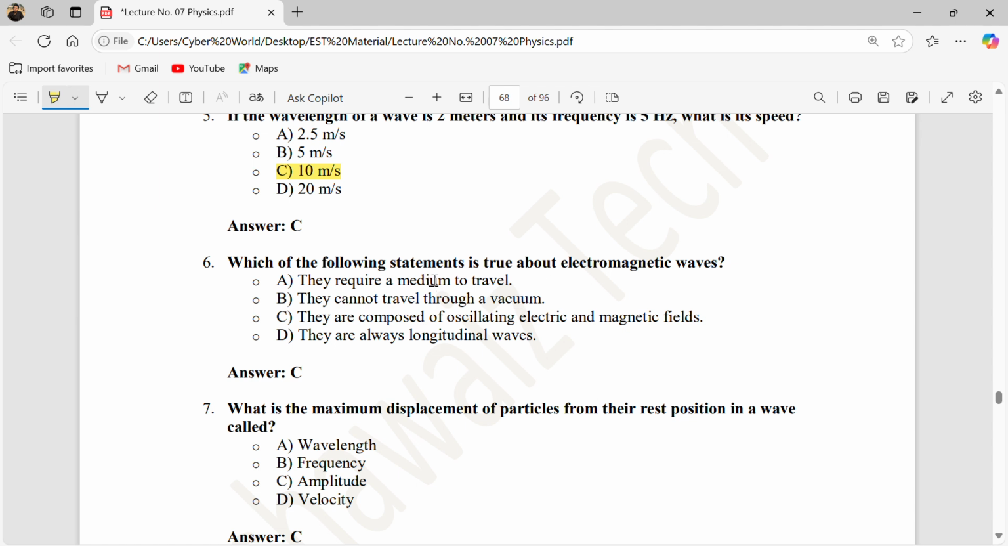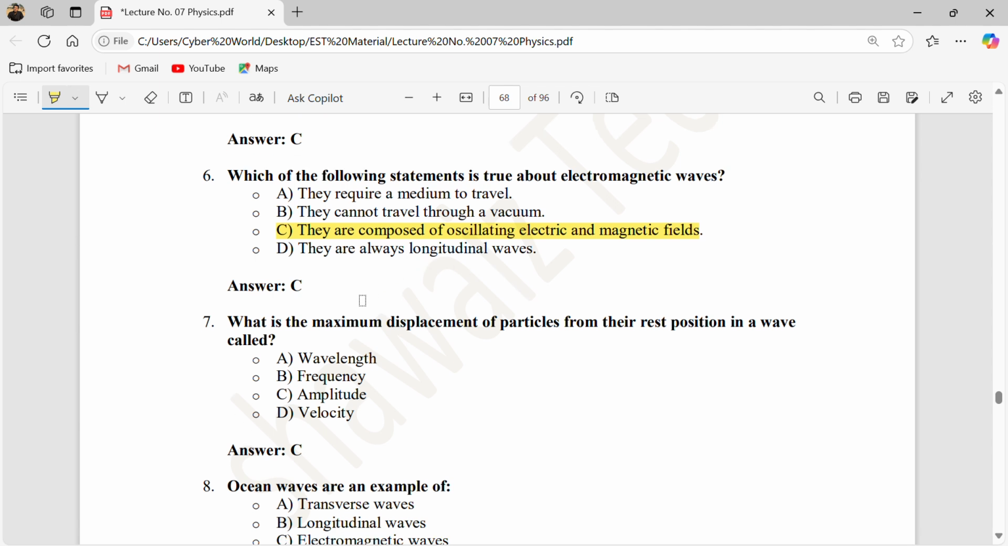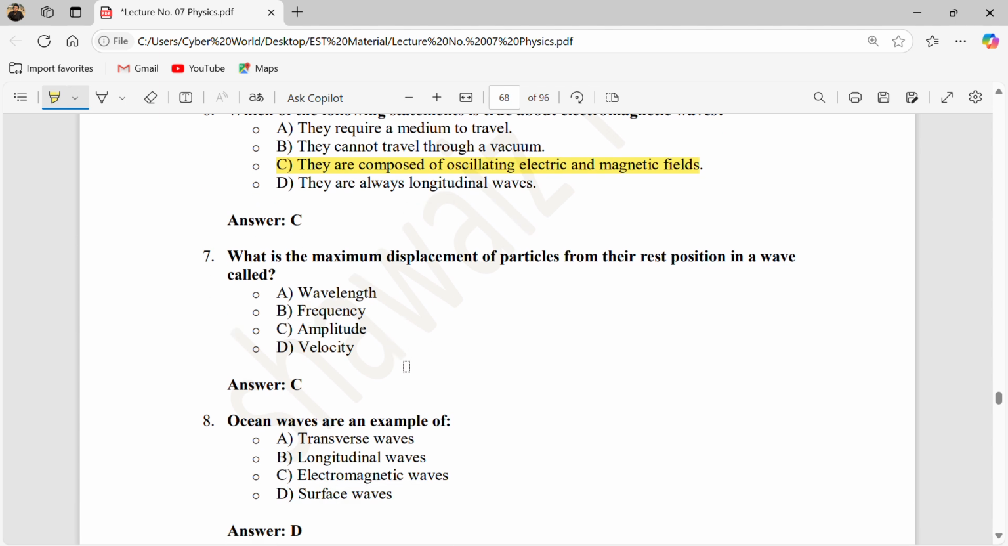Which of the following statements is true about the electromagnetic wave? We know that electromagnetic waves do not require any medium, so saying they require a medium is wrong. They cannot travel through vacuum, they can travel, so this is also wrong. They are composed of oscillating electric and magnetic fields. Yes, we know that an electromagnetic wave is a combination of the oscillation of both electric as well as magnetic field.